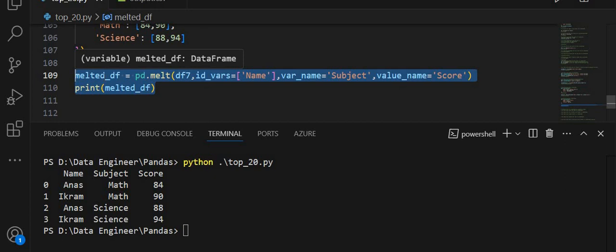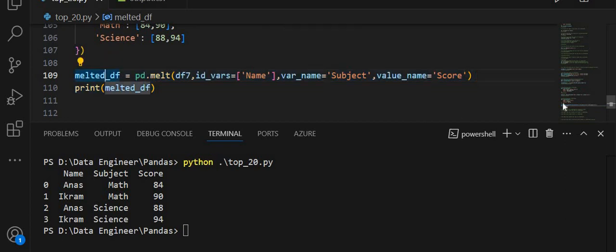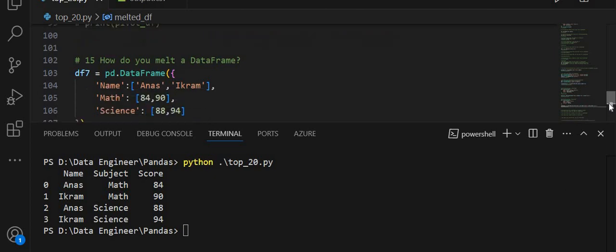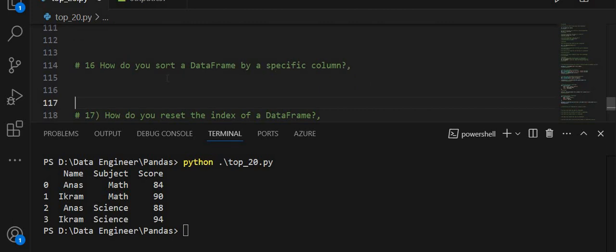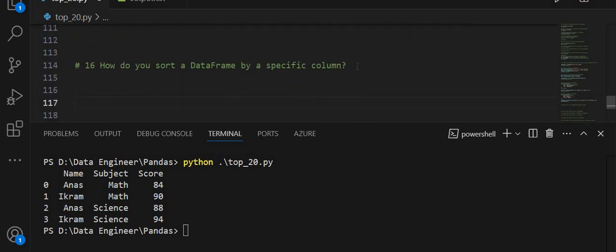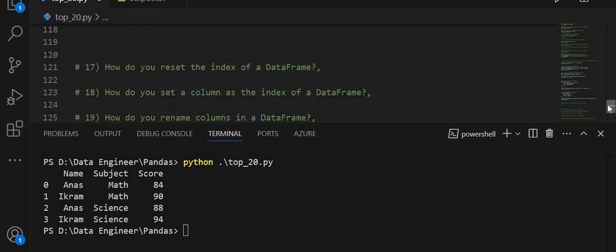So I hope this will make sense, and this is the use case of the melt function of pandas and how you apply the melt function on a data frame. So we will cover the 15 questions. Now it's time: how do you sort a data frame by a specific column? When you solve this question, I will assign you one question for assignment.